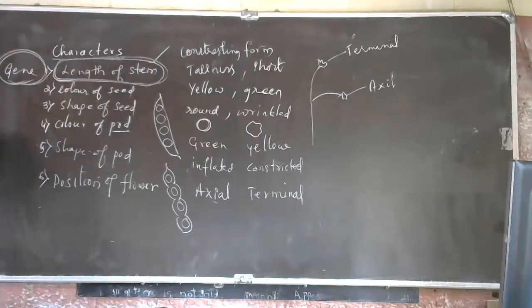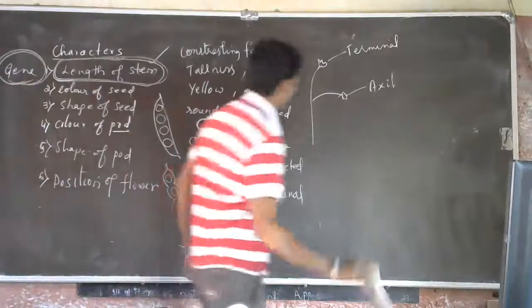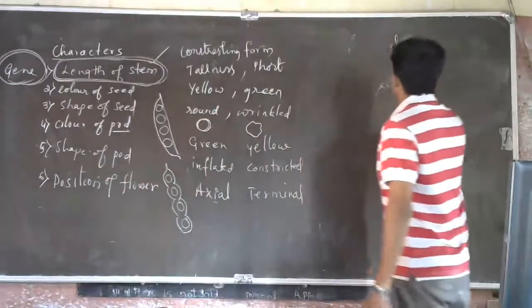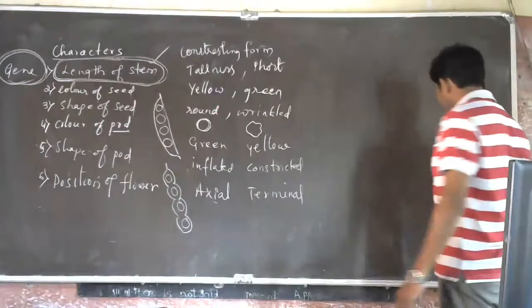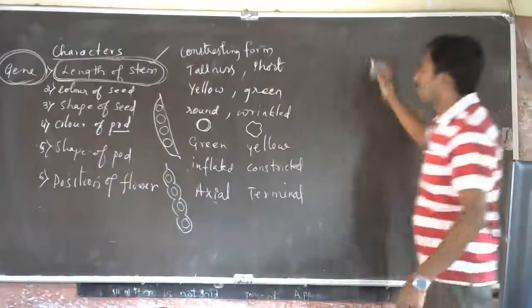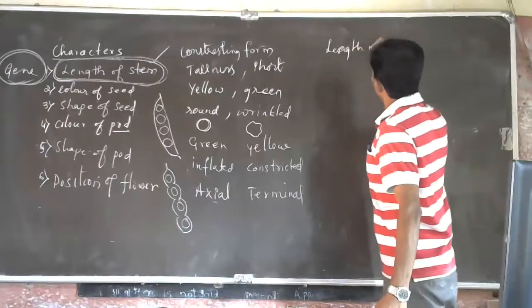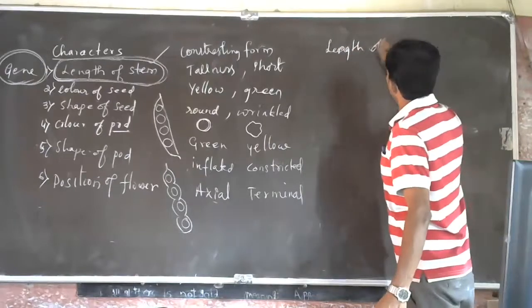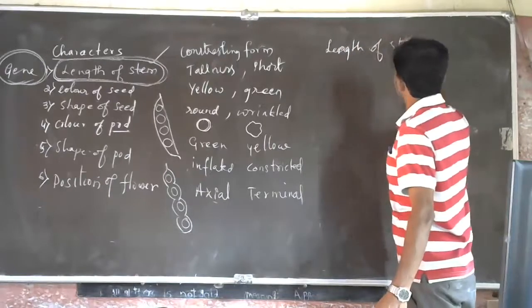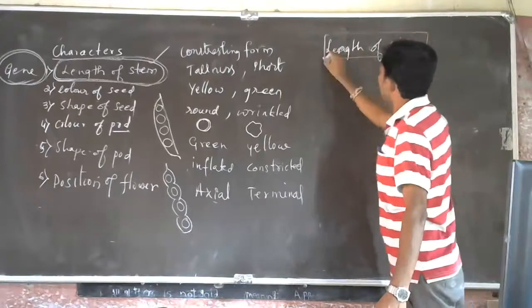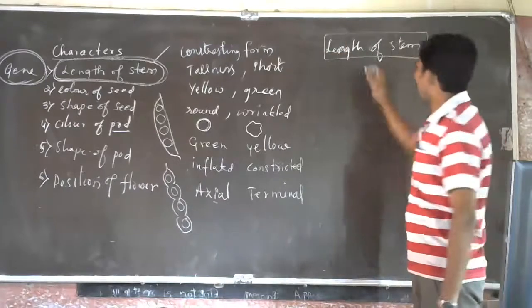See, length of stem is a character. It is controlled by a gene.